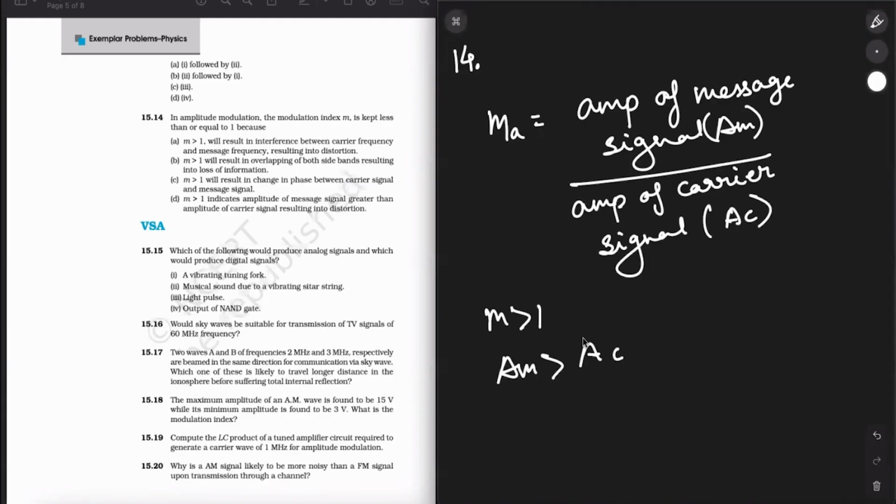So the modulation index for FM will be delta V max upon VM max, frequency deviation divided by maximum frequency value of modulated wave. But if MF is greater than 1, then delta V max will be greater than VM. This will mean that there will be an overlapping of both sidebands of modulated wave, resulting into the loss of info. So in this question, option B, when M is greater than 1, it will result in overlapping of both sidebands, resulting into loss of info. That option is correct. The next option which will be correct is option D: M greater than 1 will indicate amplitude of message signal greater than amplitude of carrier signal, resulting into distortion. So B and D options are correct.